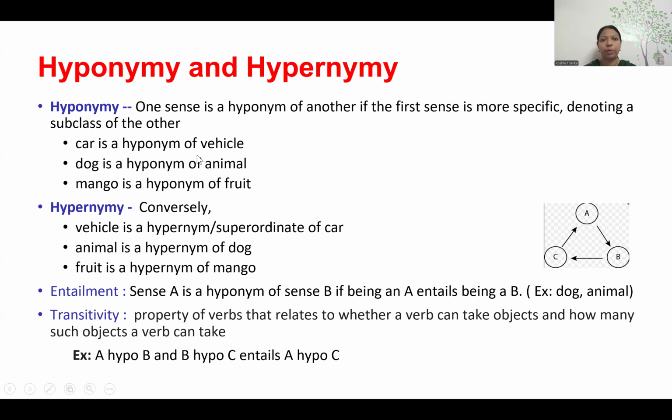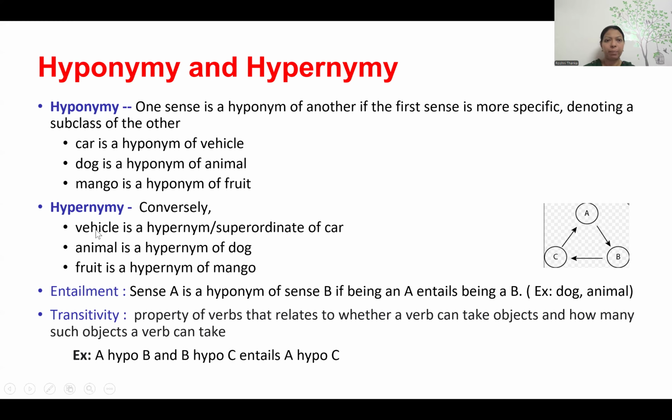Cycle is also a type of vehicle. Lorry, or truck, is also a kind of vehicle. So car, truck, and cycle are all hyponyms. Vehicle is a hypernym. Dog is a kind of animal, so dog is a hyponym. Animal is the most general term. The general term we call hypernymy, and the specific term we call hyponymy.